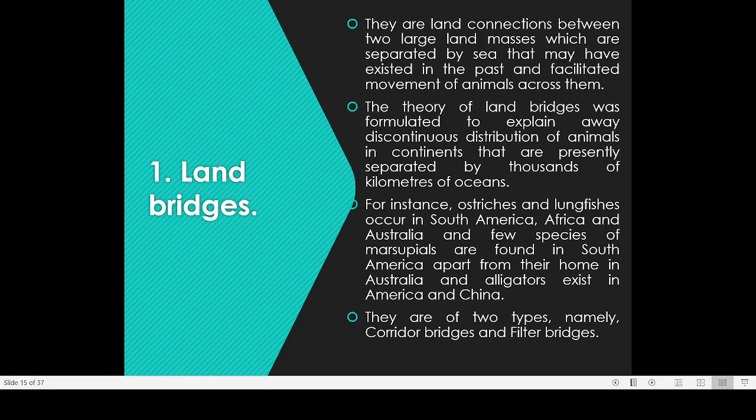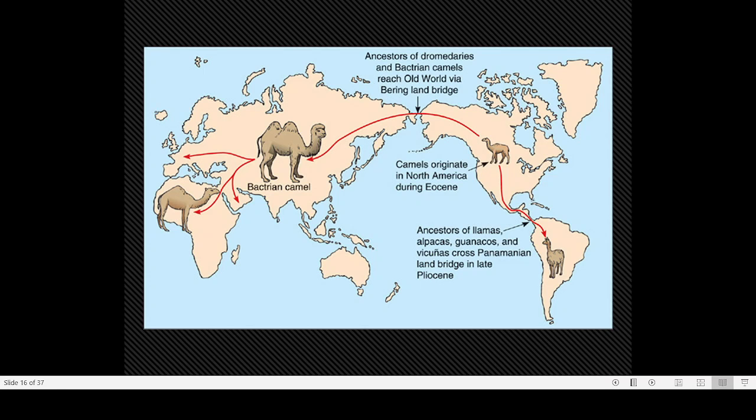And the theory of land bridge was formulated to explain the discontinuous distribution of animals in the continents that are presently separated by thousands of kilometers. For example, we can find marsupial animals in Australia, and marsupial animals reached Australia mainly through the land bridge from Asia to Australia.